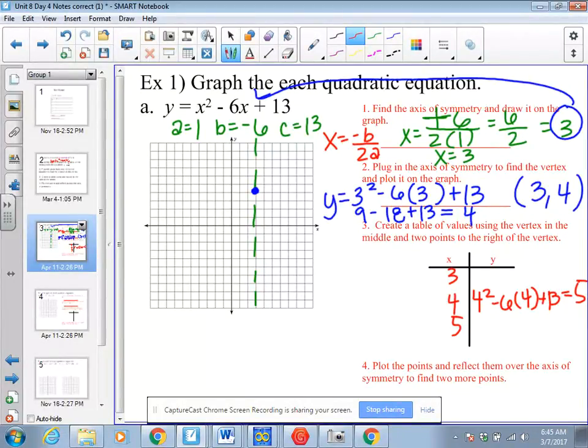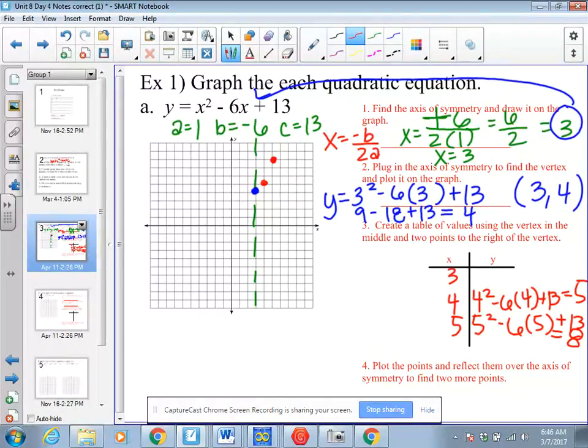So I'm going to have a point at (4, 5), and I'm also going to plug in the value 5. So I'm going to have 5 squared minus 6 times 5 plus 13. That gives me 25 minus 30, which is negative 5, plus 13, which is 8. So the next point is (5, 8).